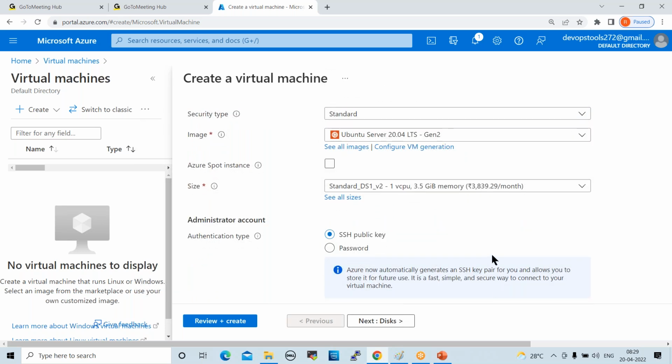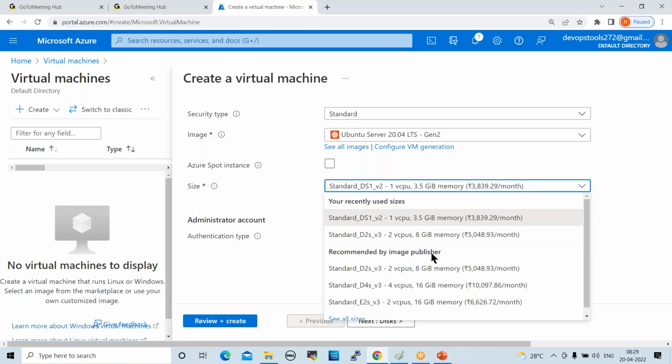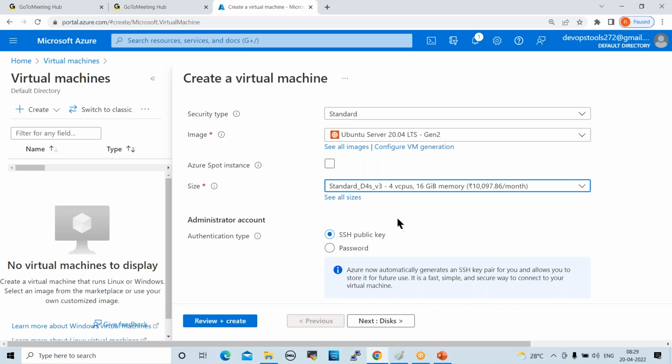Now the size of the instance, this is the standard basic one, right? Basic VM, one virtual CPU, 3.5 GB memory. If you want to modify to a higher configuration, you can, but in the free tier, you can use the basic machine only, right? If you want to select a higher version, you can select like this. For now, I'm selecting basic only.